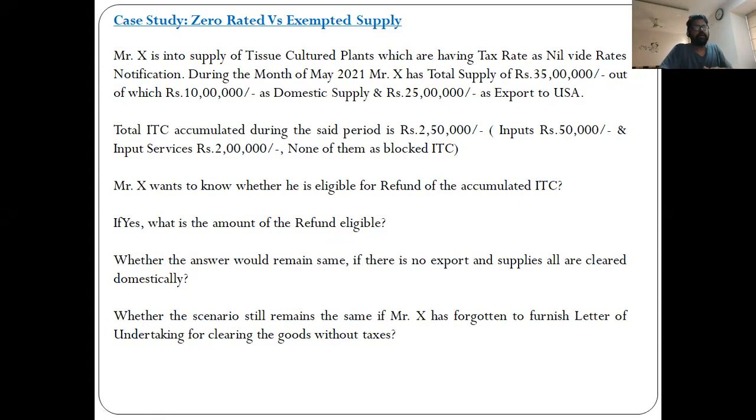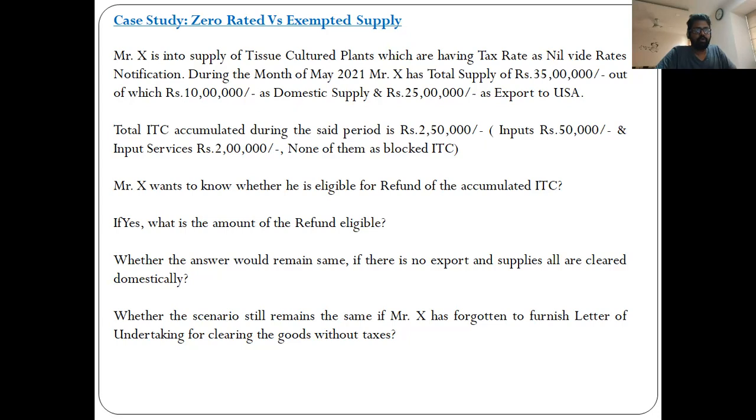Now, as the goods are cleared under LUT, there are no taxes on the output side. So the input tax credit which is accumulated is rupees 2,50,000, which includes inputs of rupees 50,000 and input services of rupees 2 lakh.